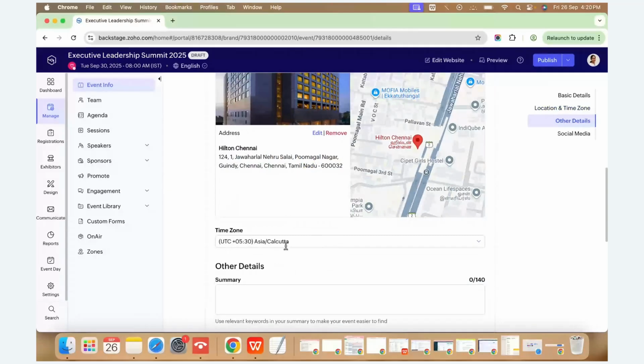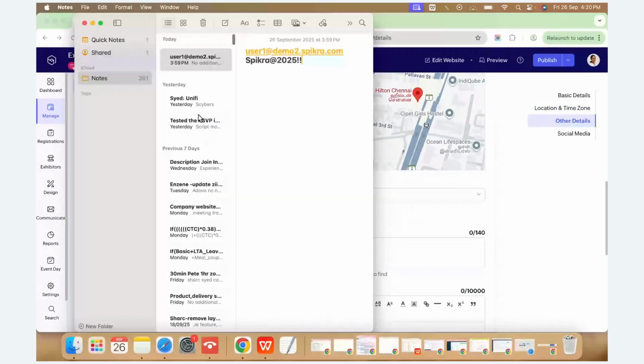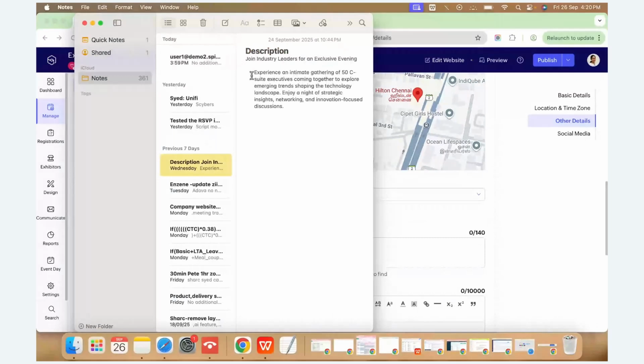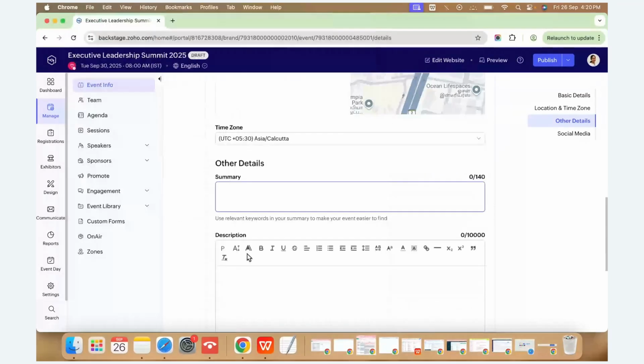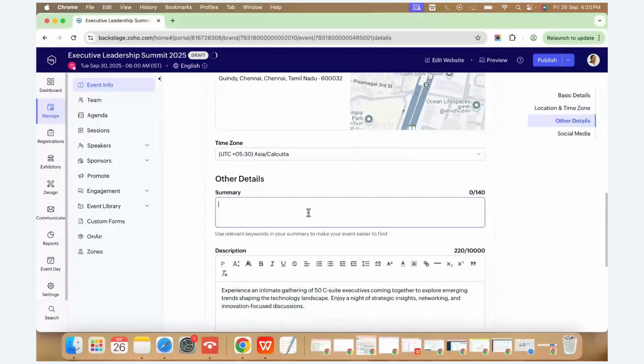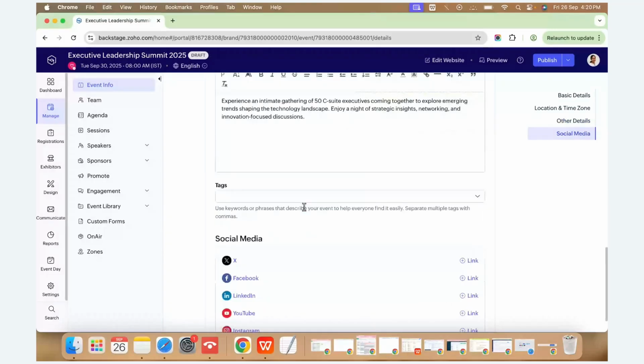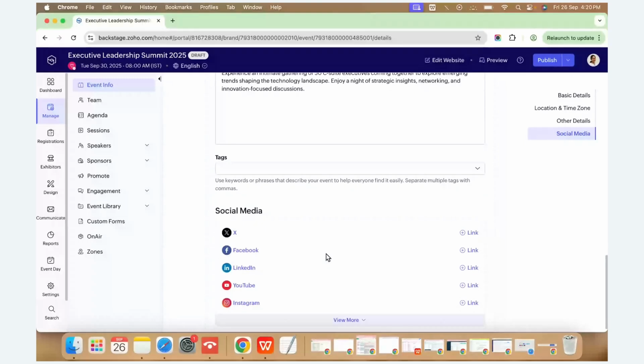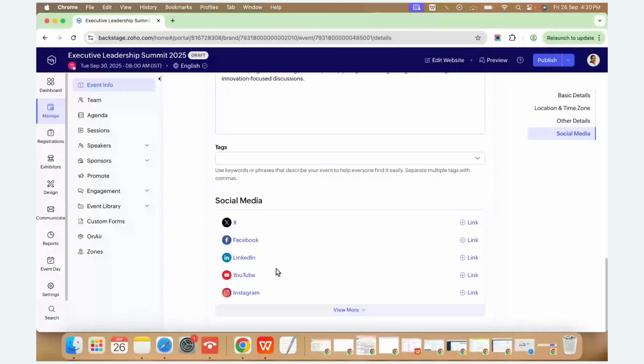So let me add the description here. Summary. Once done, if you want to add any tags, you can add them. And here you can add your social media channels, your Twitter, Facebook, LinkedIn. You can link them here at the bottom. And these are the social media channels available to associate.